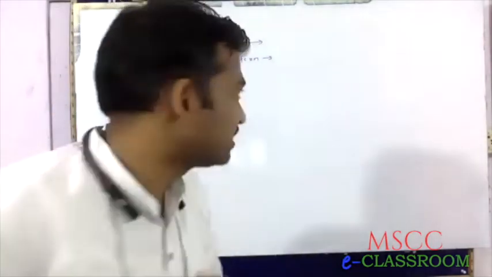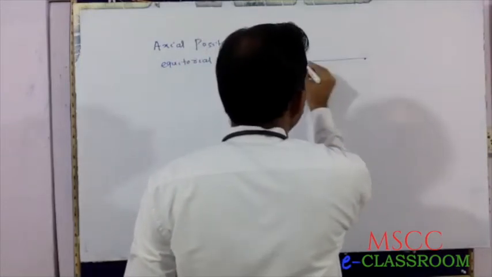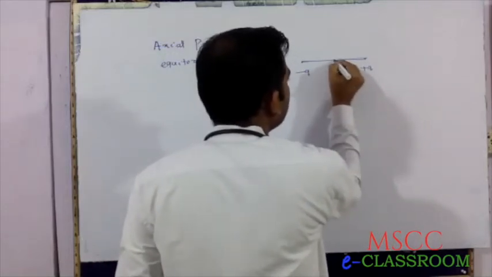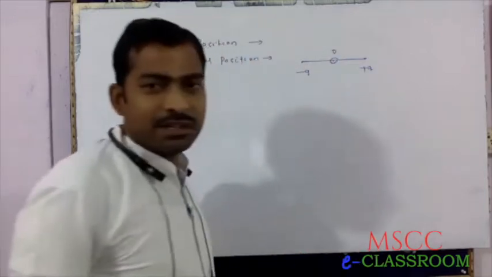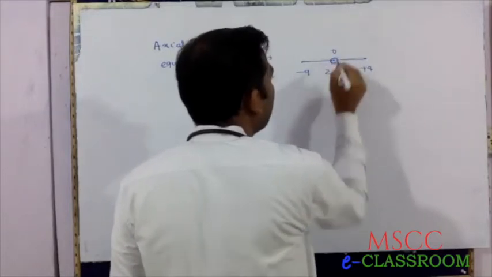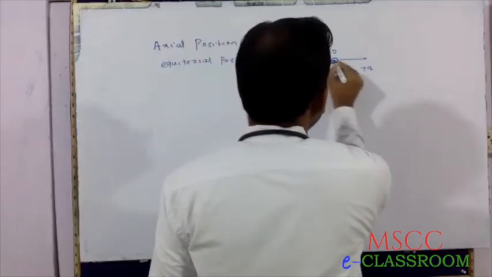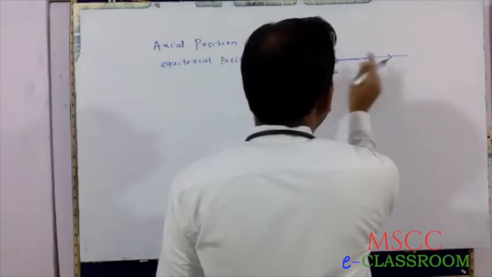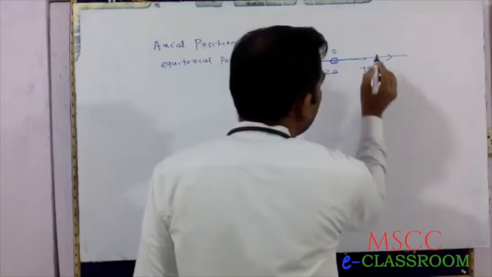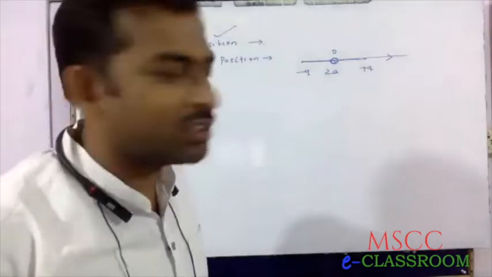Axial position means, if this is a dipole and this is the midpoint of the dipole, a line passing through the midpoint and parallel to the dipole is called axial position.